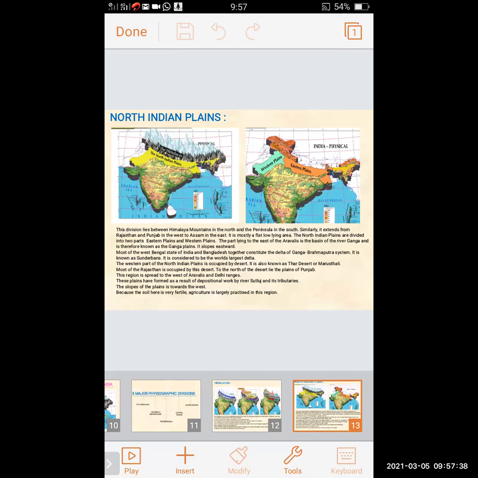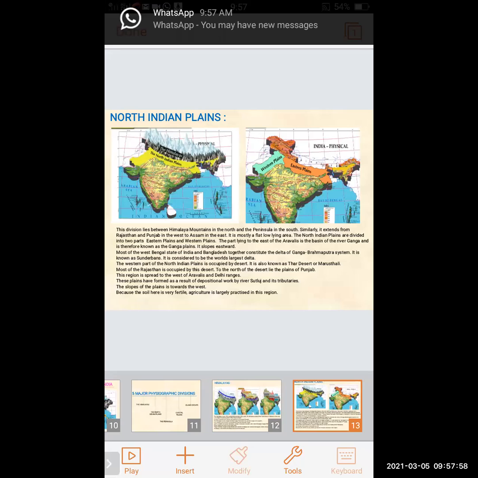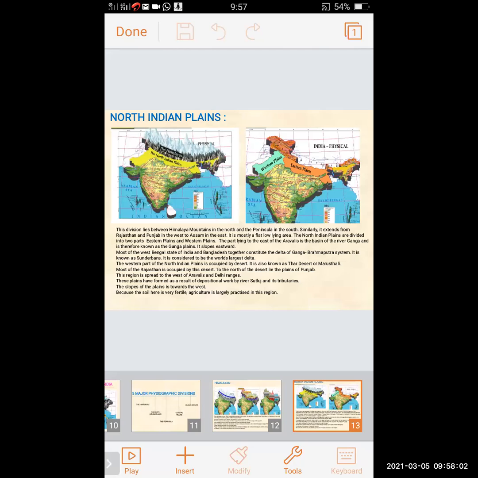We can see in the picture that the North Indian plains are divided into two main parts, known as the Eastern Plains and the Western Plains. In the second picture, we can clearly see that. The part lying to the east of the Aravallis is the basin of the river Ganga and is therefore known as the Ganga Plain. It slopes eastward.